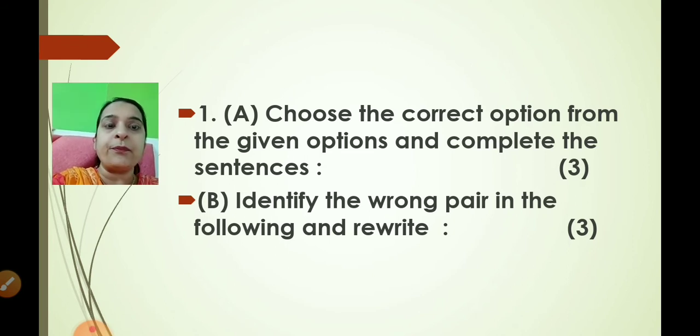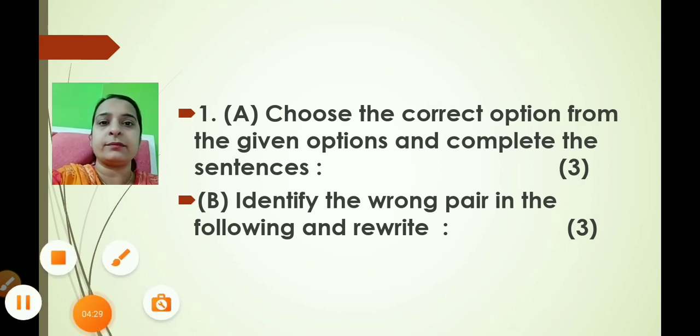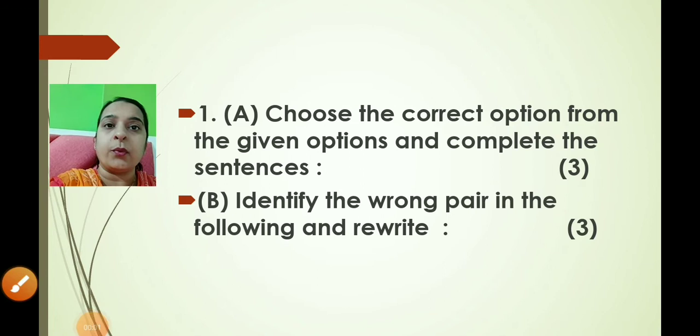Remember children. Next one, 1B: identify the wrong pair in the following and rewrite. 3 marks for that, meaning you will have 3 questions. You have to identify the wrong pair and write it. Children, remember, you have to just identify the wrong pair, and there are 3 questions.